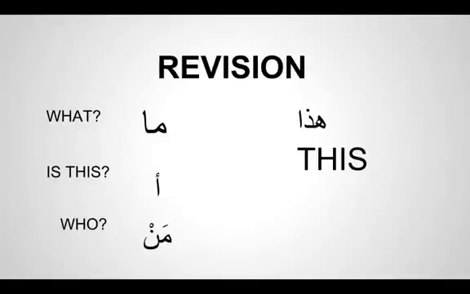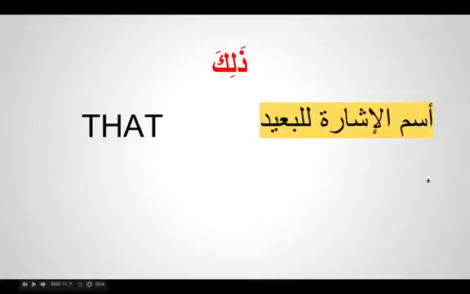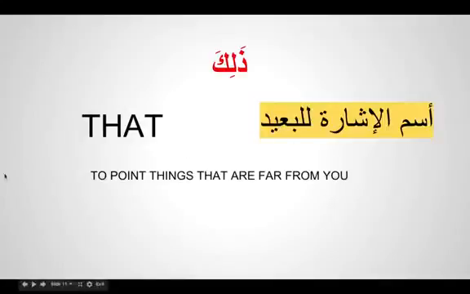After hadha, logically we'll be learning about dhalika. What is dhalika? It means that. How do we say it in Arabic? The same thing. It's ismul isharatu lil ba'id. Ba'id means far. So it's a noun to point at things that are far. Ismul isharatu lil ba'id. So this dhalika is used to point at things that are far from you.